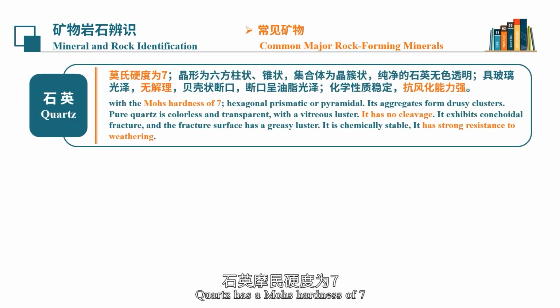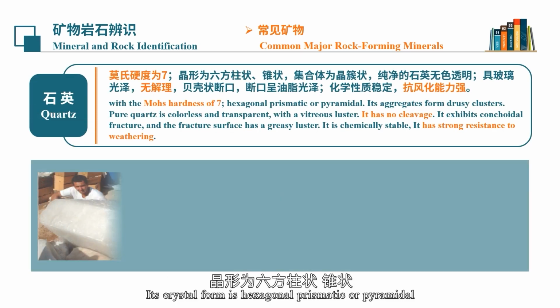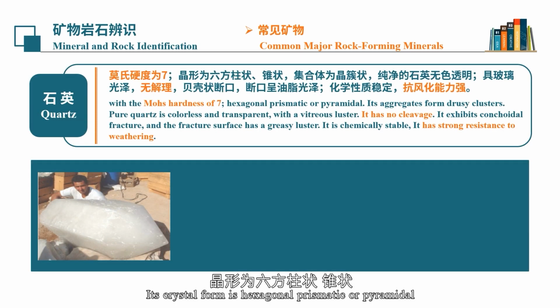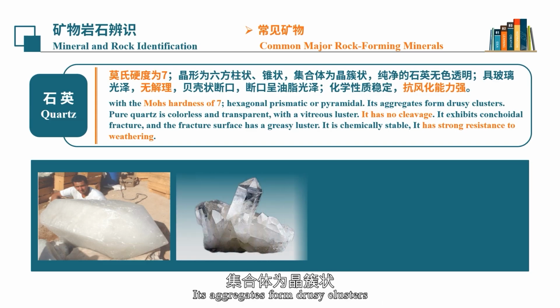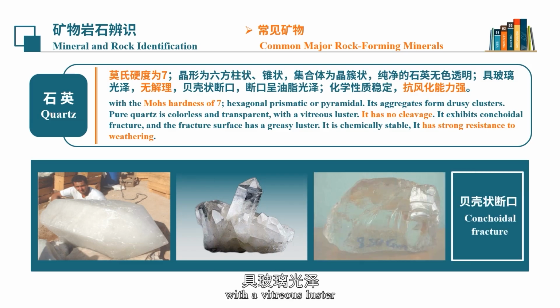Quartz has a Mohs hardness of 7. Its crystal form is hexagonal, prismatic, or pyramidal. Its aggregates form druzy clusters. Pure quartz is colorless and transparent, with a vitreous luster. It has no cleavage. It exhibits conchoidal fracture, and the fracture surface has a greasy luster. It is chemically stable. It has strong resistance to weathering.